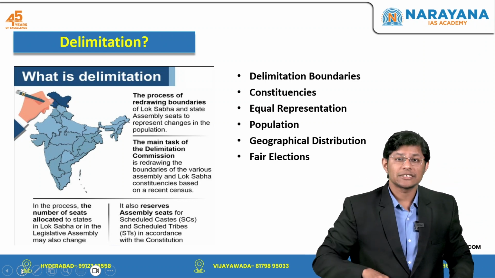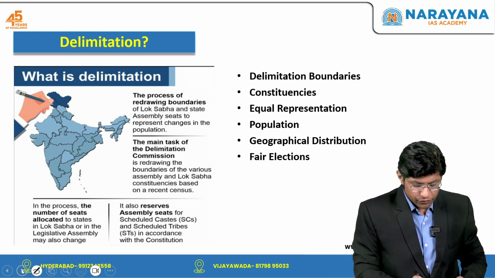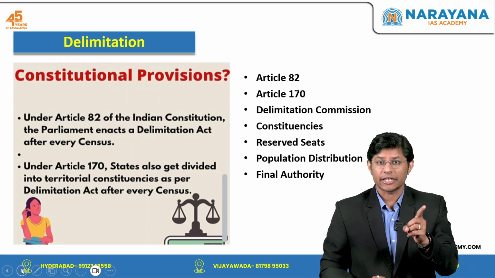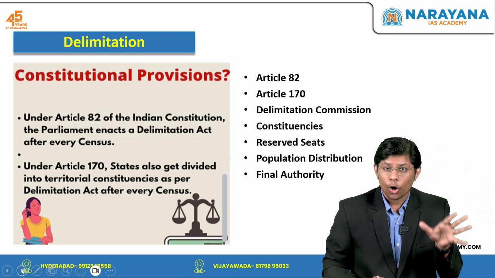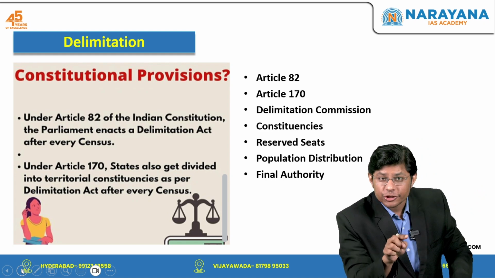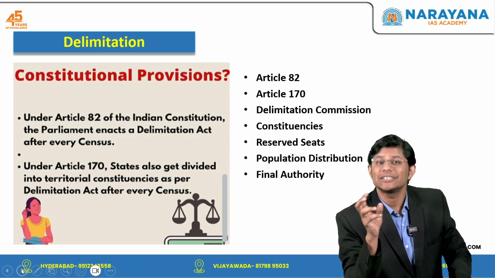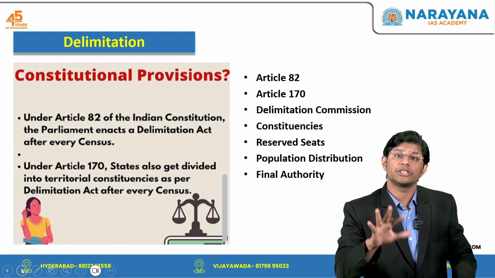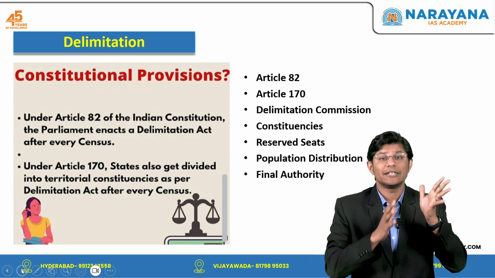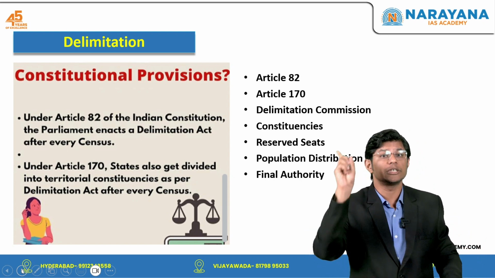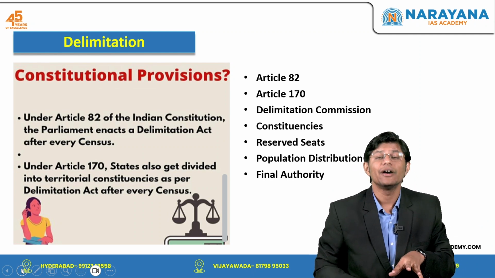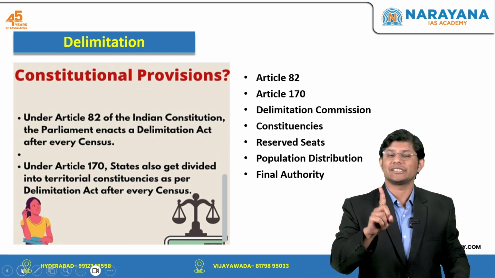Now, let us try to understand the constitutional provisions with respect to delimitation. First, we have Article 82. Now, this article gives the Parliament the authority to enact a delimitation act after every census to ensure proper allocation of constituencies based on population data. Example, after the 2001 census, the Delimitation Act was enacted in 2002, which led to the redrawing of constituency boundaries in India. Why? To reflect population changes.